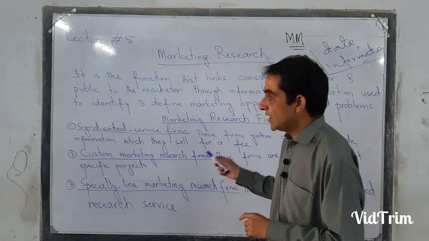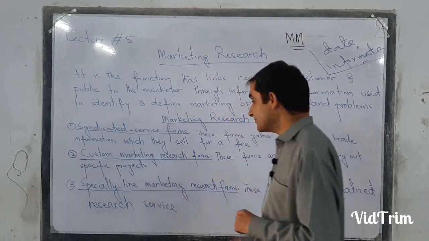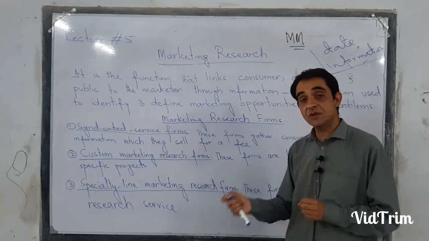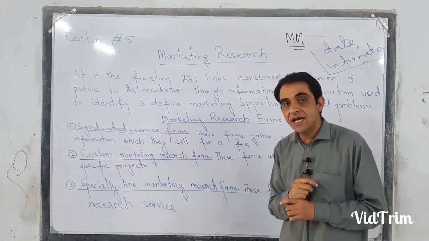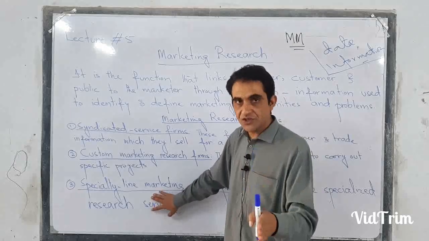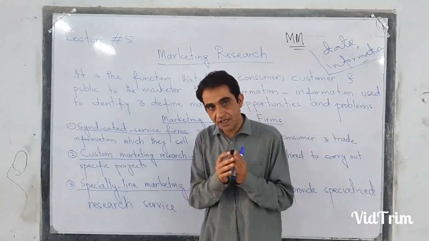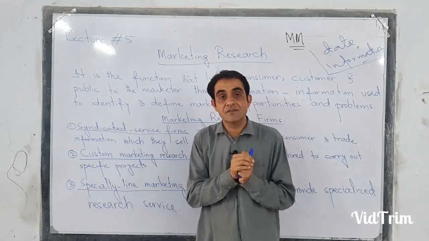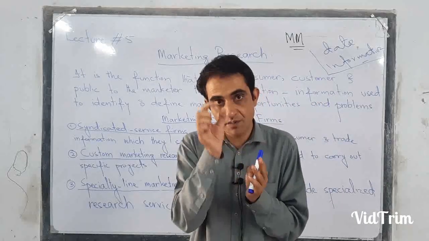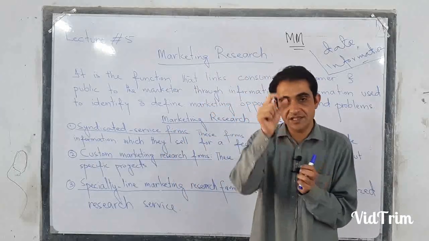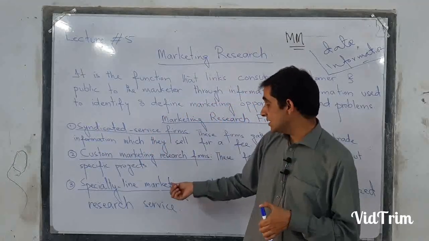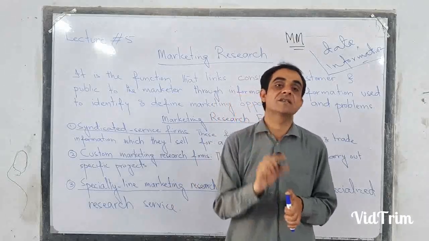Number three, the final one, is specialty line marketing research firms. Specialty line. The definition of this research firm is clear by its name. It means that they are not completing the overall research project for the organization, but instead they are providing one activity of the research. You know that in the research process there are many activities: data collection, data analysis, report making, conclusion, etc. So they are providing you just only one function of the research process.